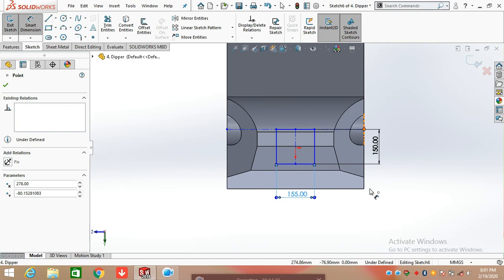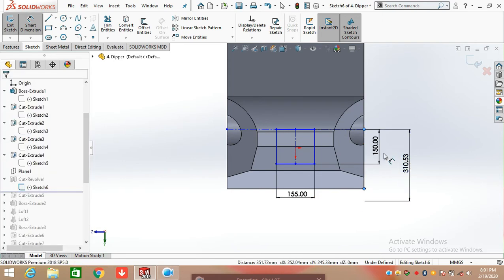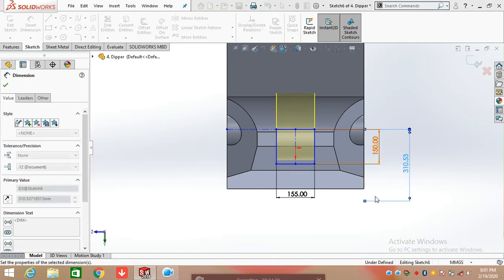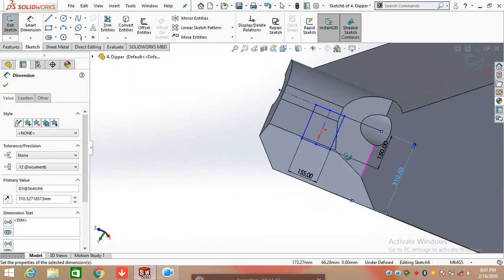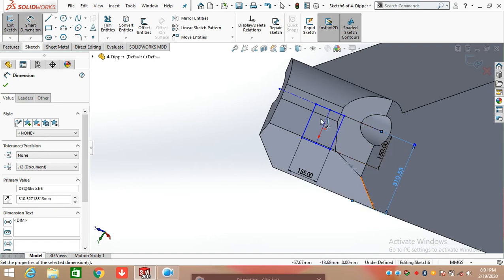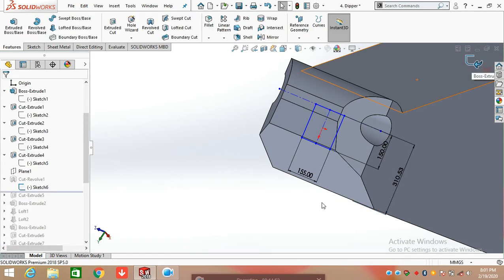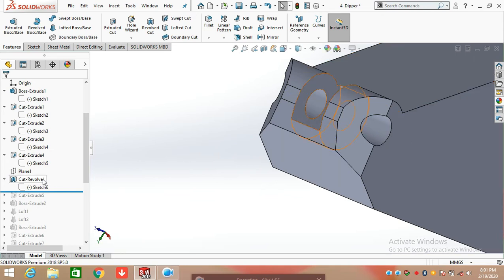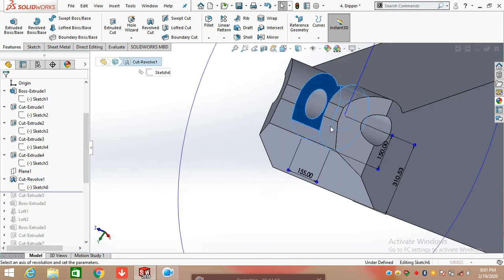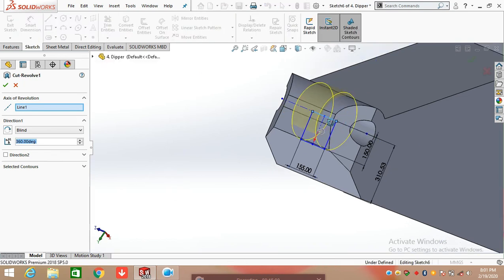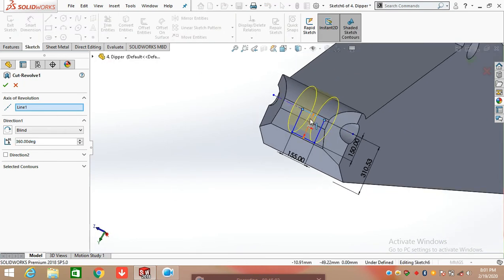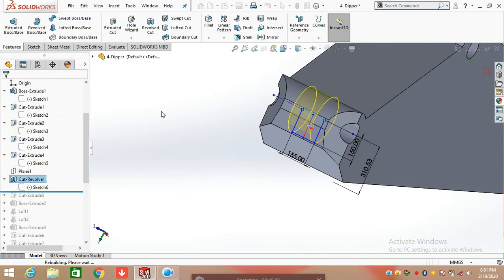And defining the center line distance from the edge, which is 310.53 mm from this edge, and make it revolve cut about the center line. Show here. Make a revolve cut from the reference of this center line.